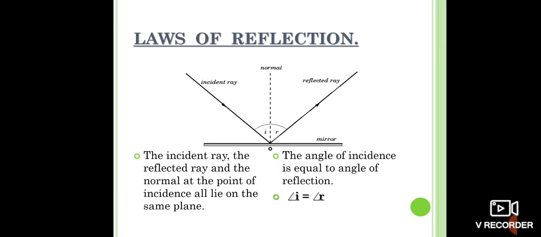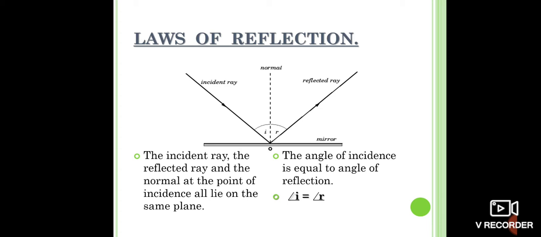The laws of reflection. The first law is the incident ray, the reflected ray, and the normal at the point of incidence all lie on the same plane. And the second law, the angle of incidence is equal to angle of reflection.